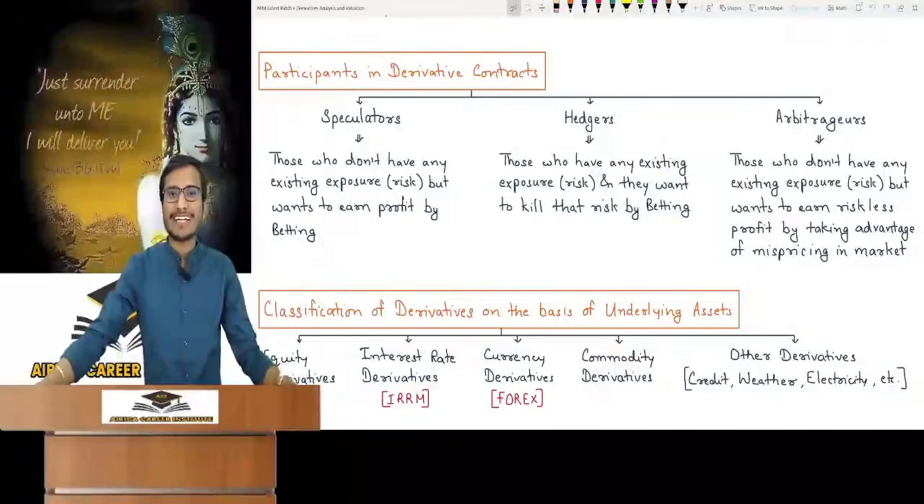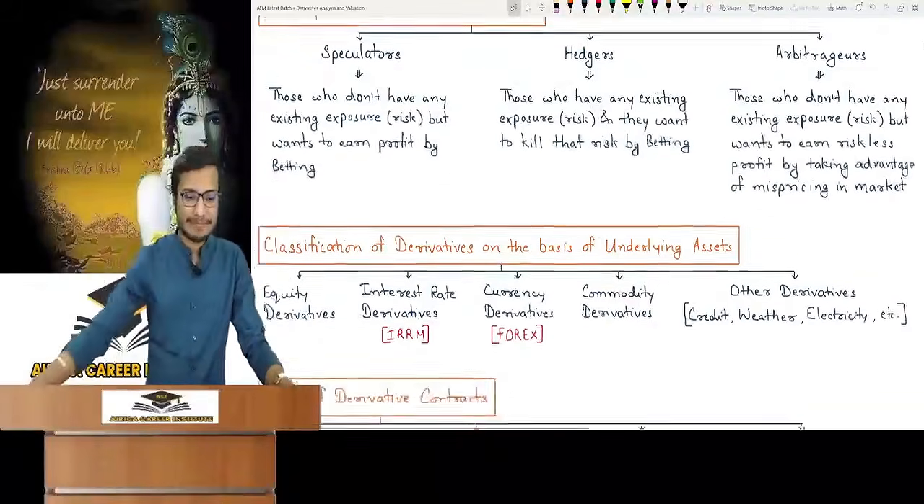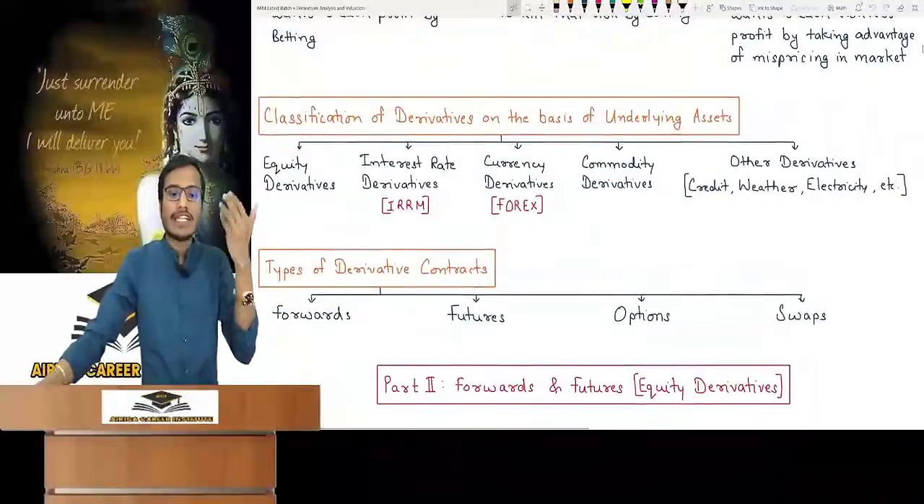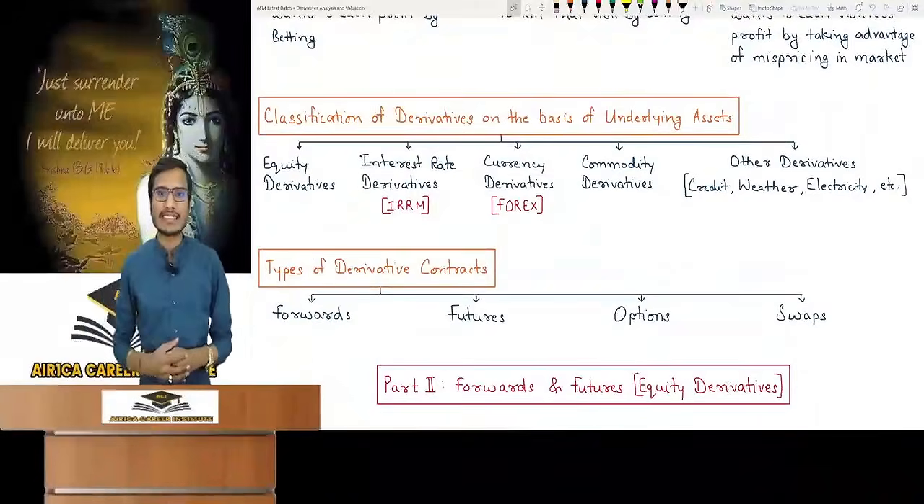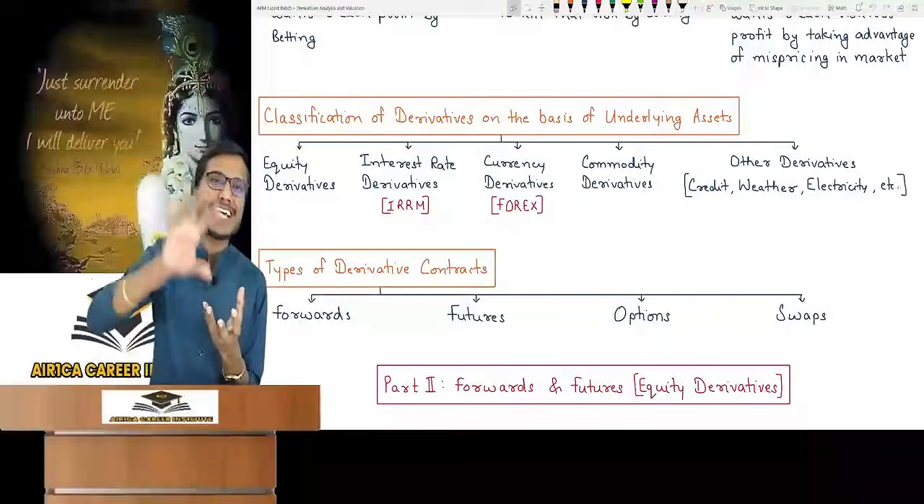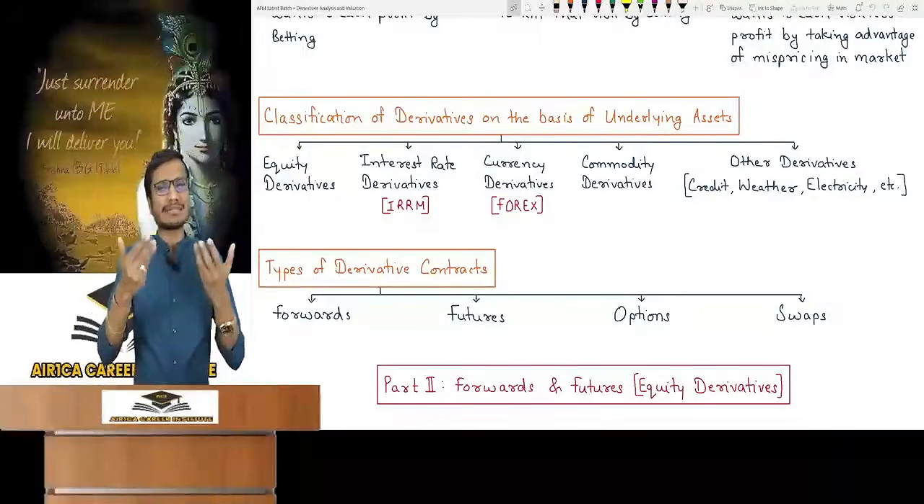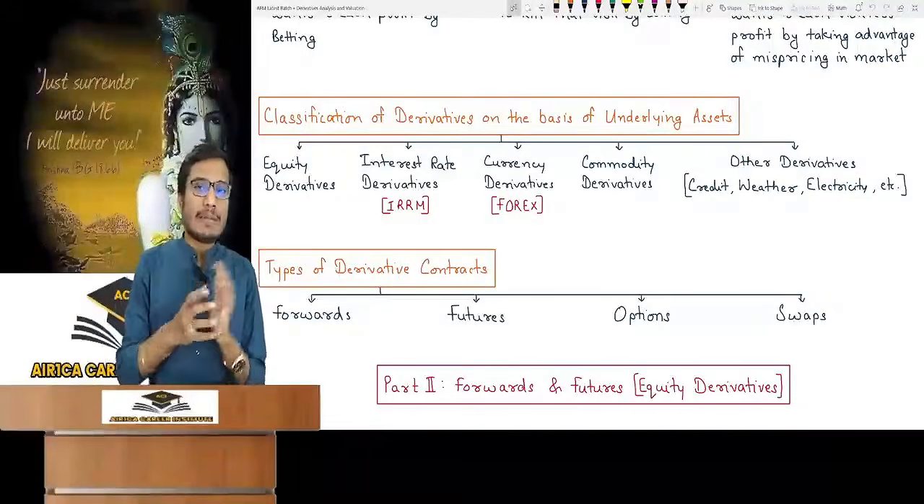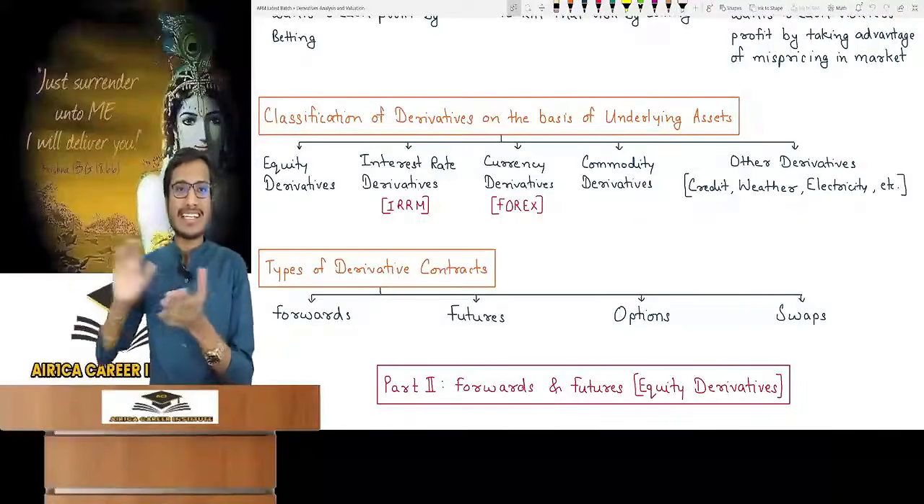So don't say that we should do this in practical life, it's not possible. Let's see our next topic, classification of derivatives on the basis of underlying asset. How to do this classification? I have already explained, just write it. See, I told you that a derivative contract can have different types of underlying assets.